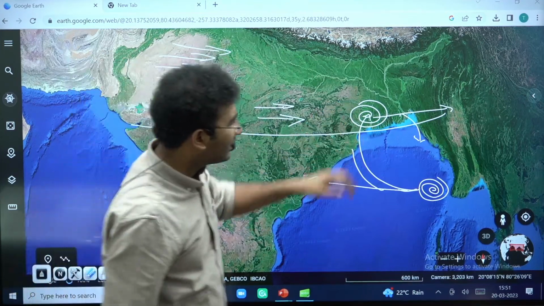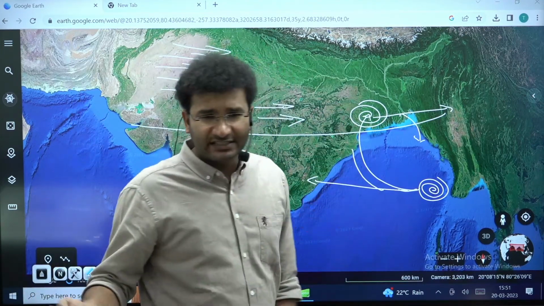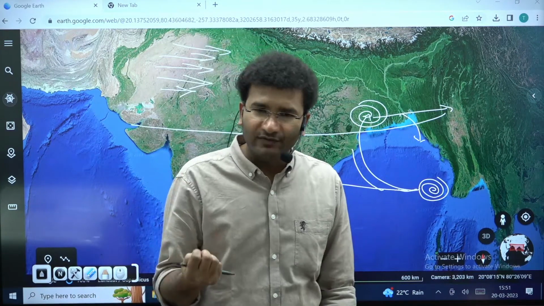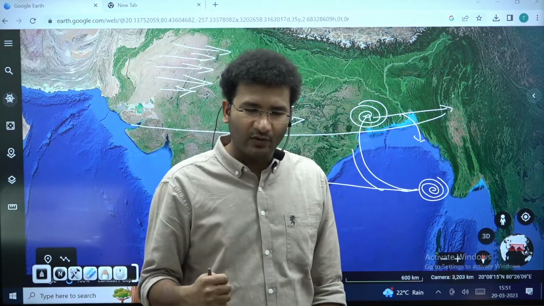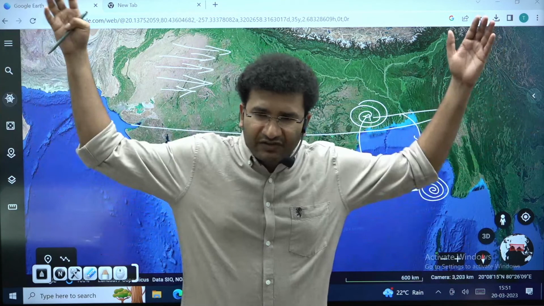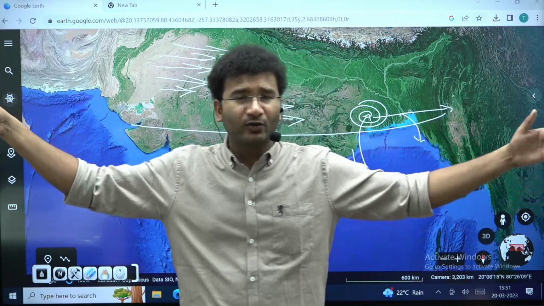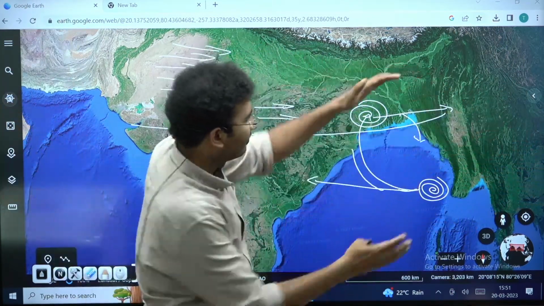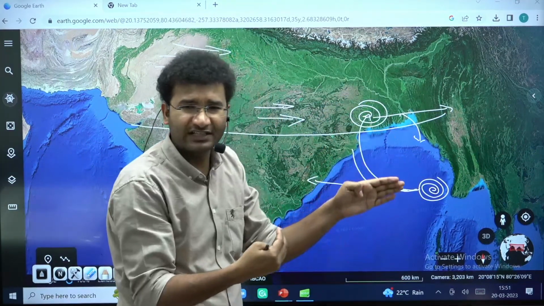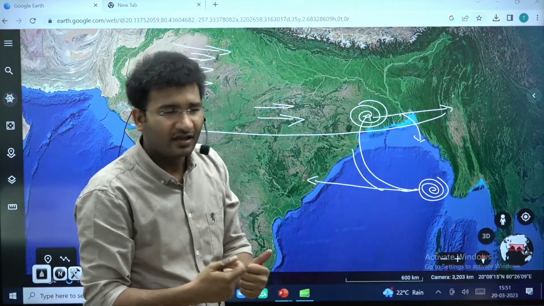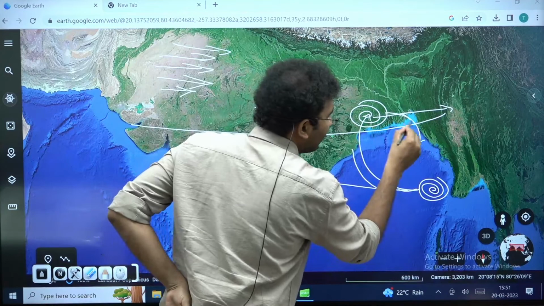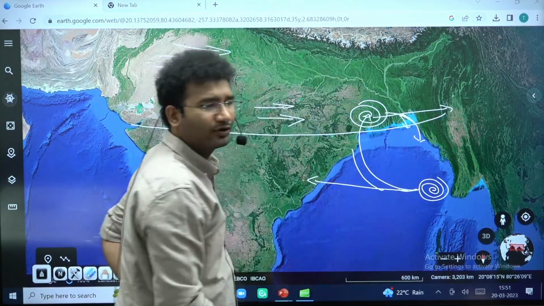So this cyclone, which is not fully dissipated, still has some amount of energy with it, because a cyclone is a very large wing, 150 to 200 kilometers in width. Now while this system is traveling, some part of the cyclonic system is still over the sea, and it might again take a recurve under the Coriolis force.